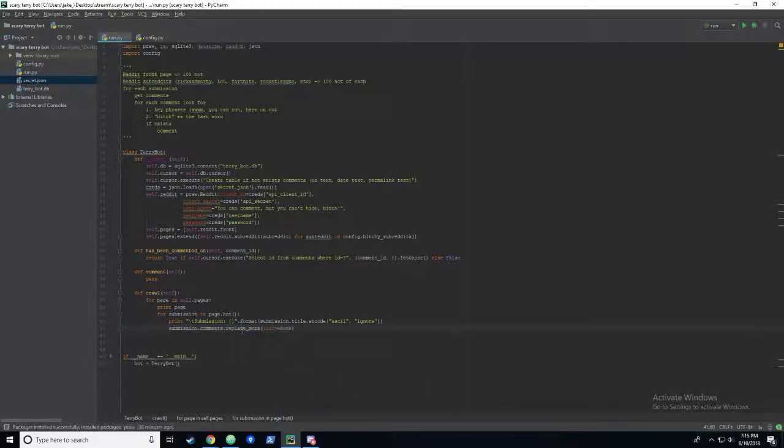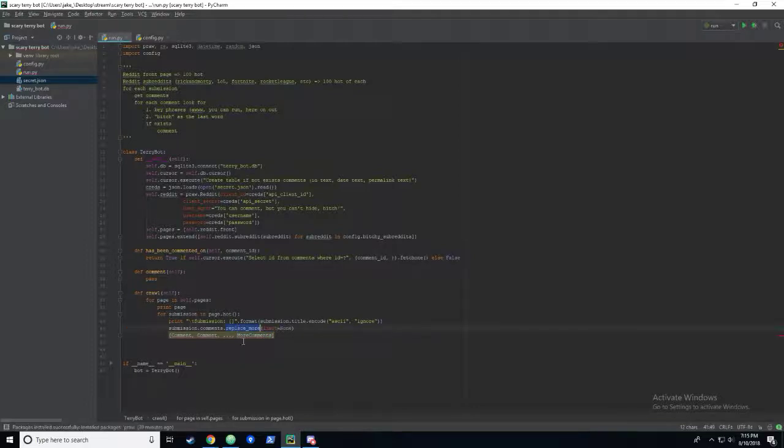The reason I'm doing this is because when you get the comments, you get a comment object, and at some point you get more comments, which is a completely different object. This has a body variable within it, this has a body variable within it, this doesn't. And so you end up running into an error if you're just trying to ask for the body of every comment within here.